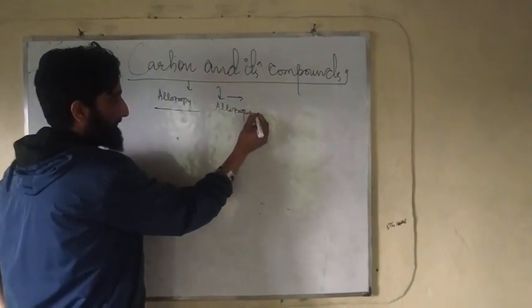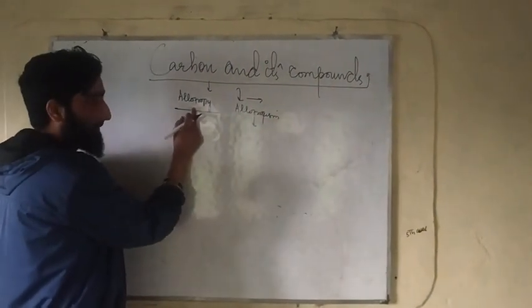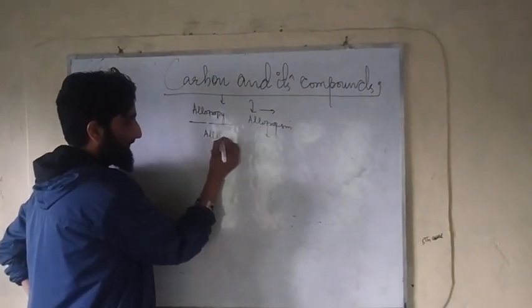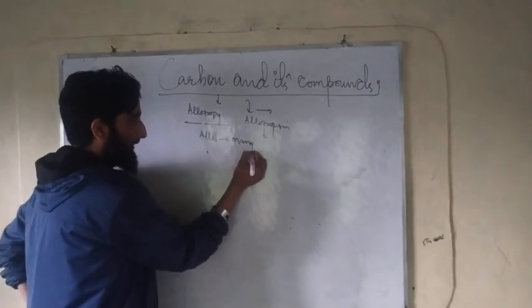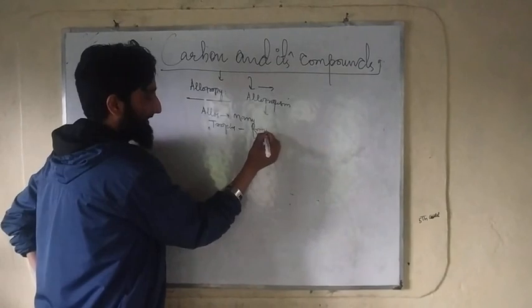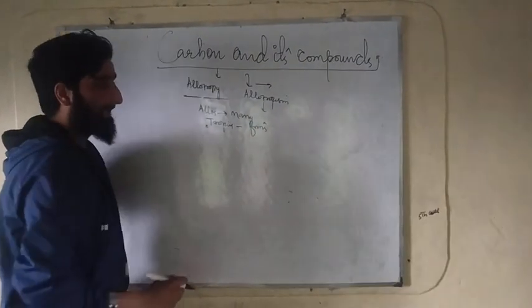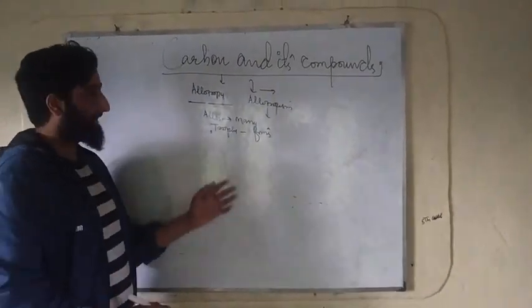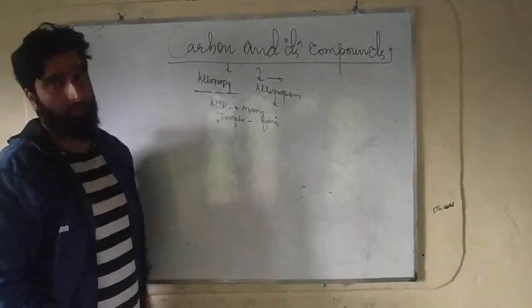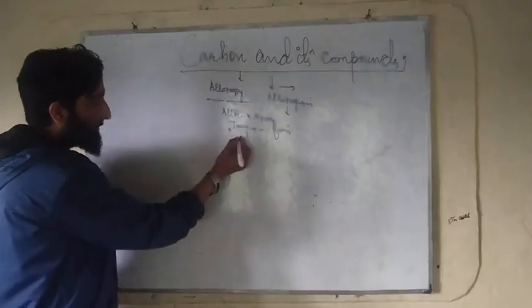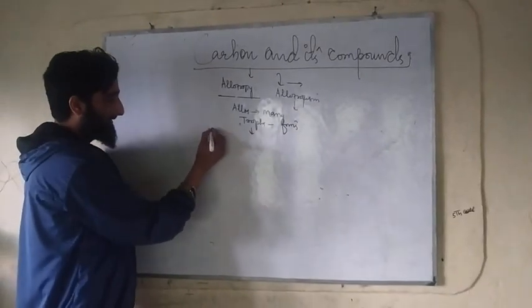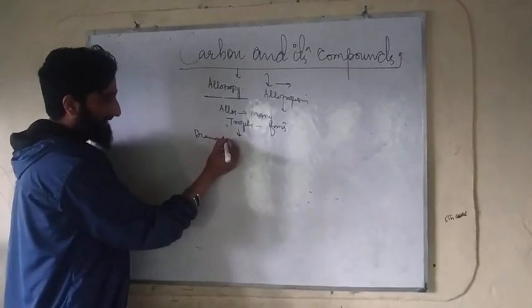I told you that allotropy is derived from two Greek words: allos, meaning many, and tropos, meaning forms. That's why it's the ability of carbon to exist in more than one physical state. Carbon has two important allotropes: one is diamond and another is graphite.